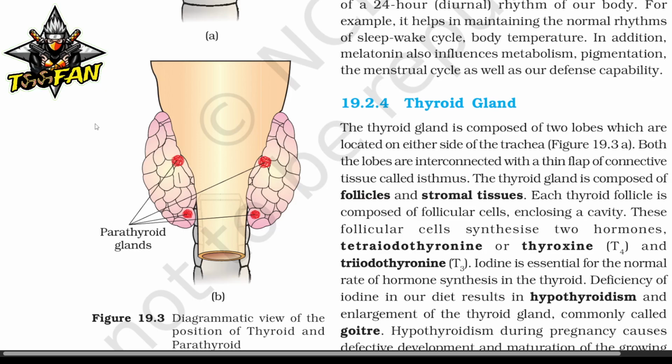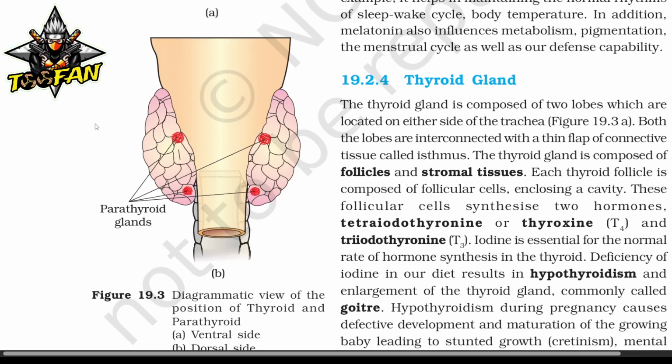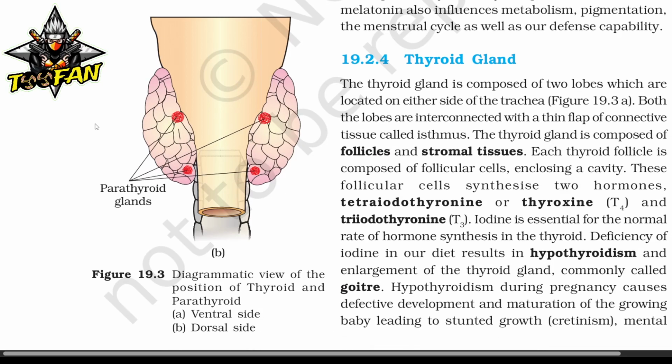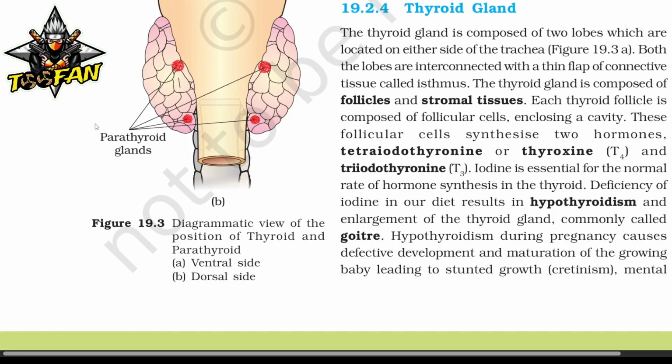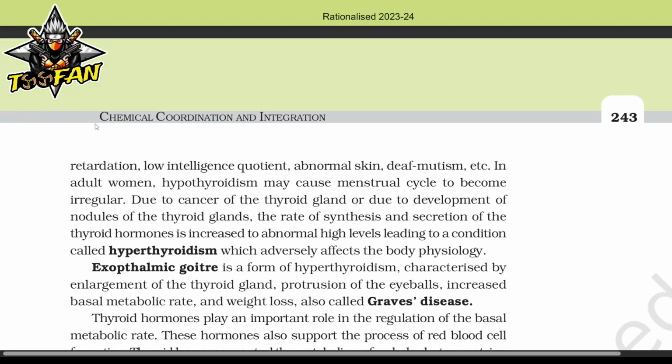Deficiency of iodine in our diet results in hypothyroidism and enlargement of the thyroid gland, commonly called goitre. Hypothyroidism during pregnancy causes defective development and maturation of the growing baby, leading to stunted growth, cretinism, mental retardation, low intelligence quotient, low IQ, abnormal skin, deaf mutism, etc. In adult women, hypothyroidism may cause menstrual cycles to become irregular.